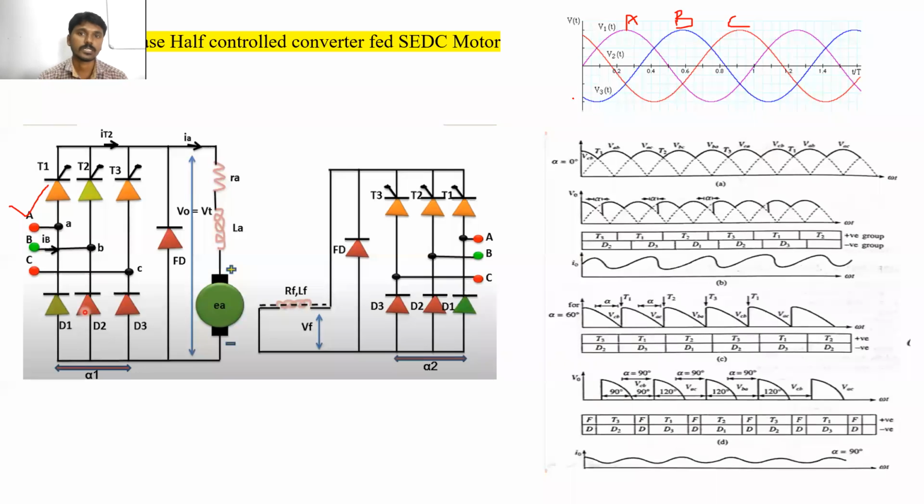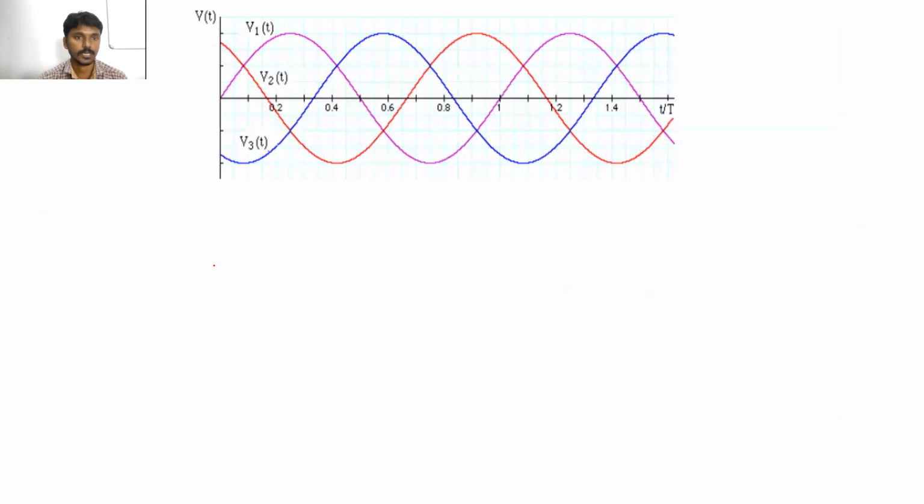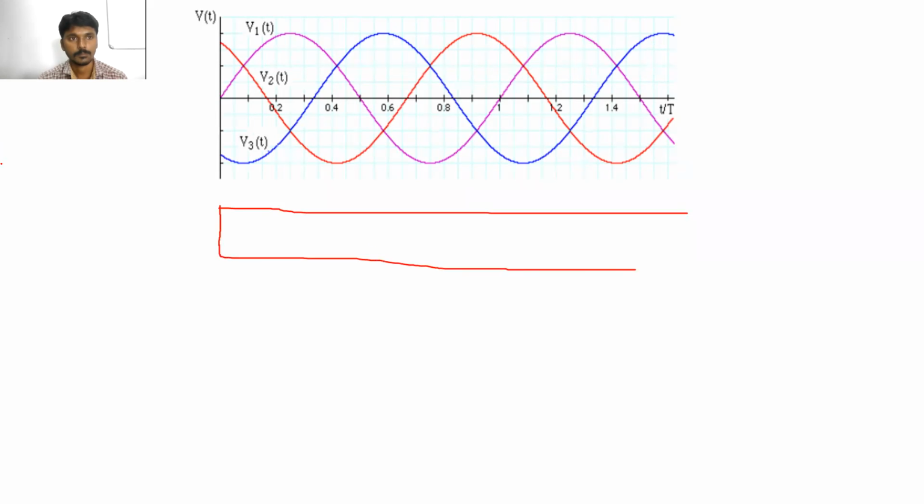So how do we get the output voltage waveform in the three-phase half controlled converter? Can you give any idea, please? When T1 is turned on, okay.